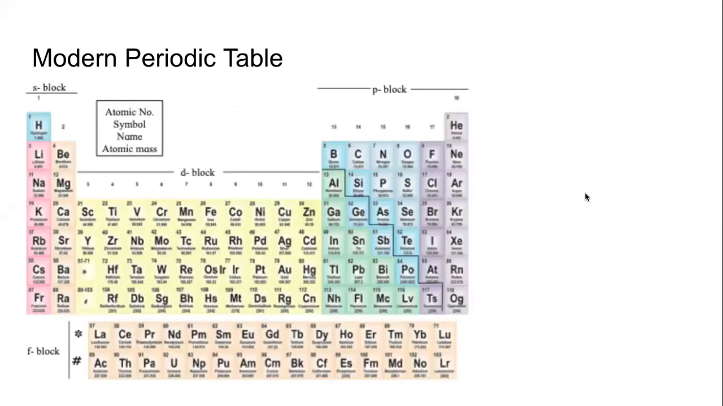So what is the result of all this research, the work done by Dobereiner, Newlands, Mendeleev, modern scientists, and many others? The result was a beautiful looking table, which is called the modern periodic table. This is the table which classifies all the elements that we know till now. 118.